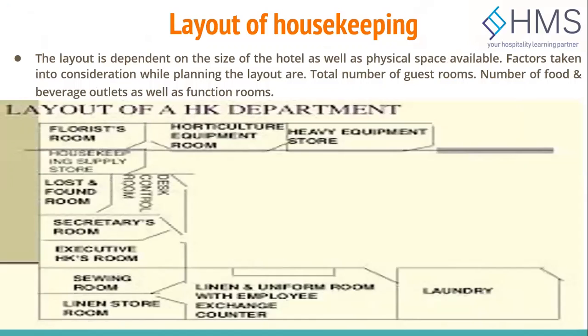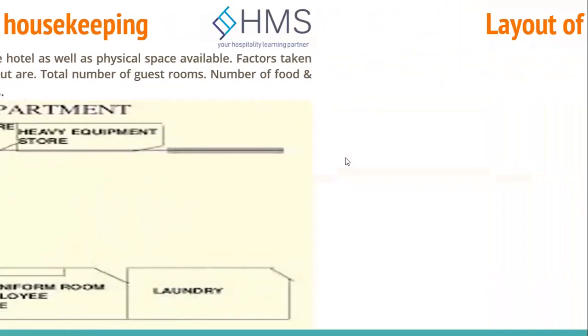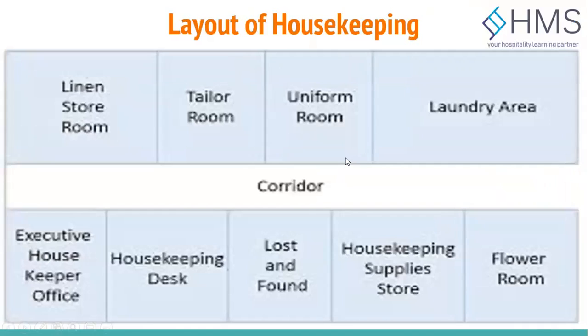The next important area is the housekeeping stores, which are generally available on all the floors depending upon the organizational structure and the size of the hotel. The housekeeping store is a room for storing items such as guest supplies and cleaning agents. From housekeeping stores, it is supplied to the floor pantry. From the floor pantry, it is kept in the maid's cart trolley. So this is one important area of the layout.